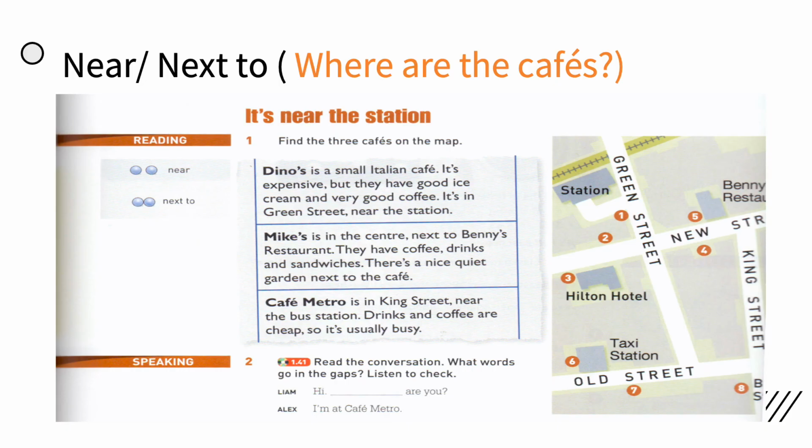Now here, please open to page 23 in your course book and follow up with me. Now, where are the cafes? Okay? Here we have 3 different cafes that we're going to look at the map, and please look at the map in your course book because this one is a little bit cut, okay? Try to look for them, read the description, and then tell me which one is it. For example, you're going to read Dino's, and then you're going to tell me, is it 1, 2, 3, 4, 5, 6, 7, 8, or number 9.